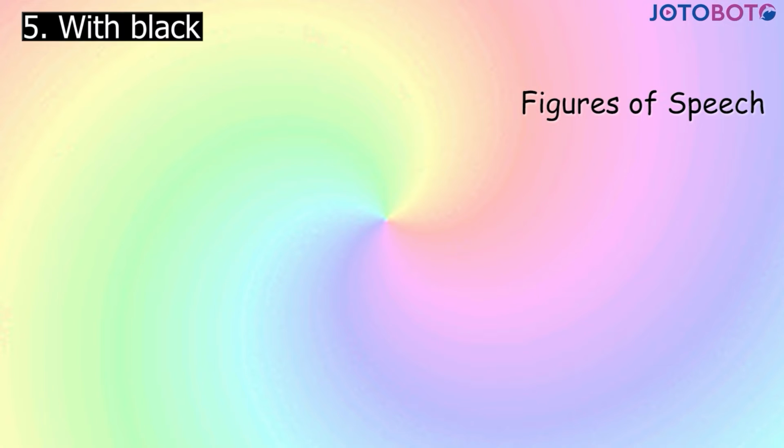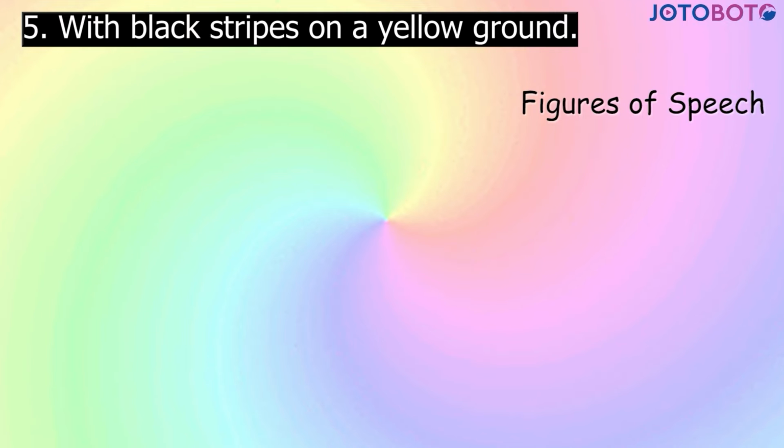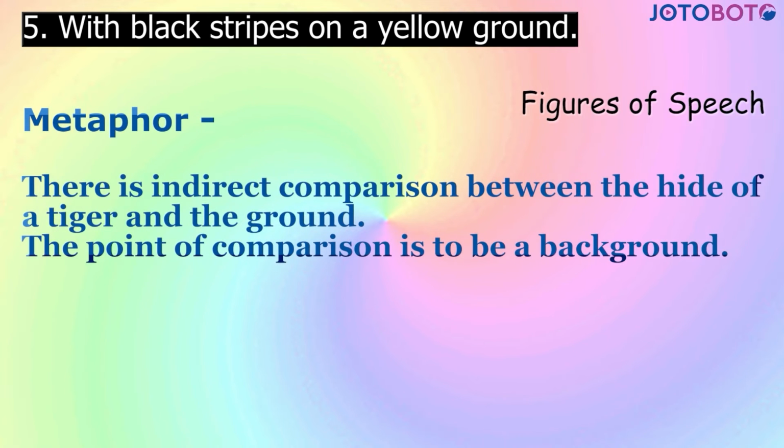Next, with black stripes on a yellow ground. The figure of speech is metaphor. There is an indirect comparison between the hide of a tiger and the ground. The point of comparison is to be a background.